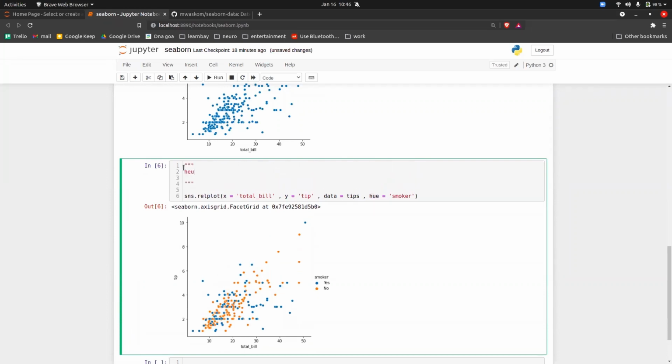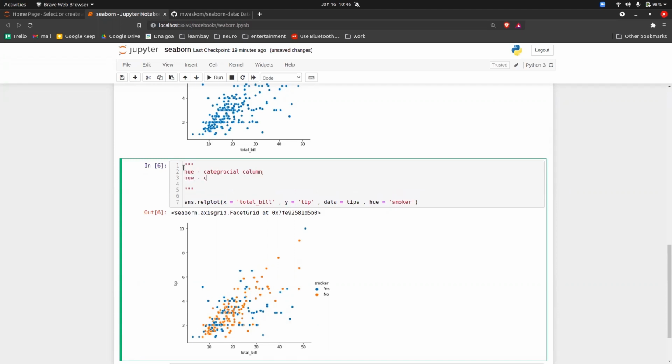Hue should be categorical data, and hue is categorizing based on color. Right now if you see here, smoker, whether the person is a smoker or not. If the person is a smoker, it is blue in color. If the person is not a smoker, it is orange in color.